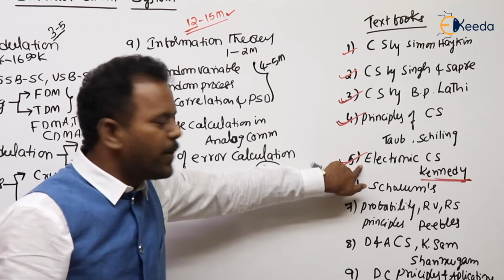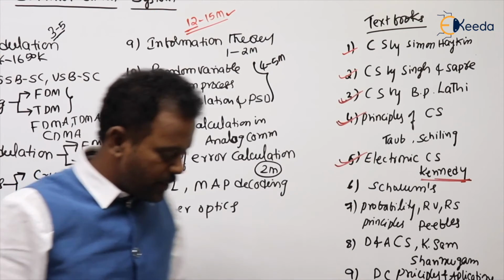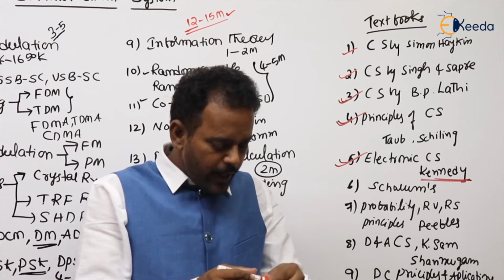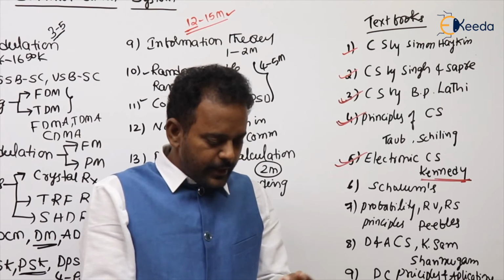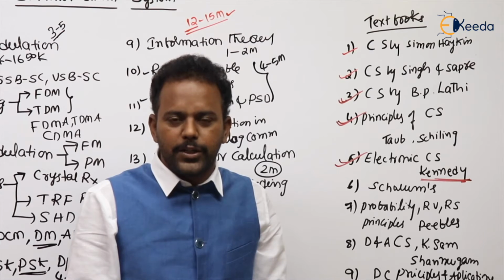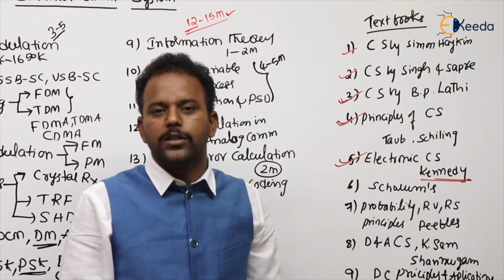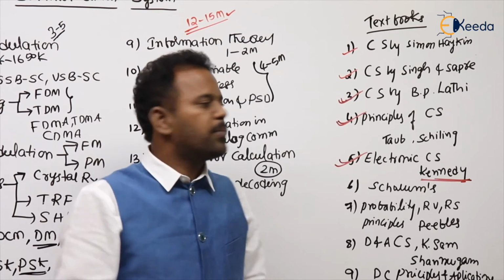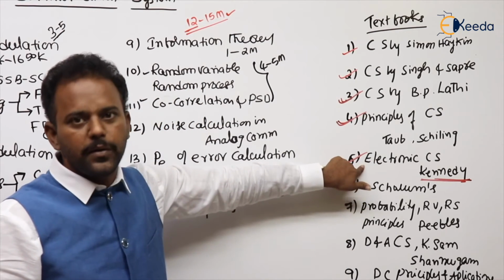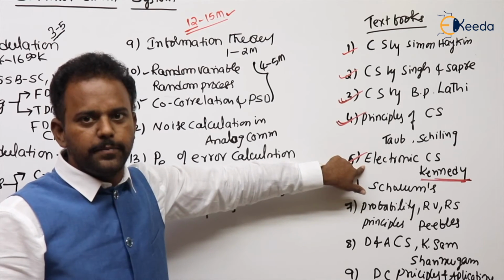If you read all the points here, definitely you can solve all the objective questions in the engineering service examination. Why am I saying that? One question came last year in the engineering service examination on DSBSC modulation. The question came from DSBSC modulation, and there is a direct point in the Kennedy book. Most of the faculty also could not solve that.